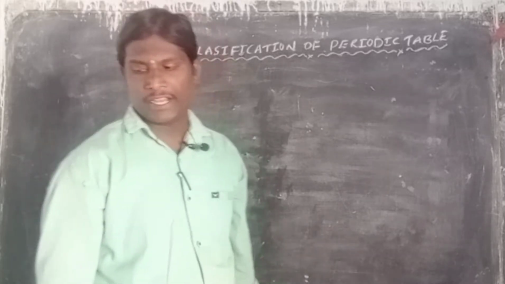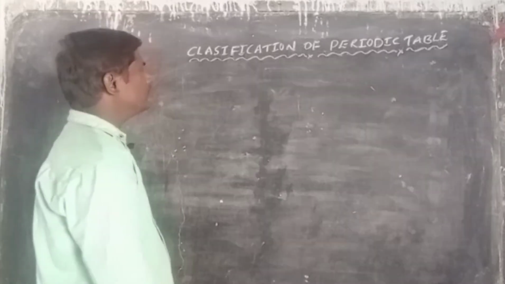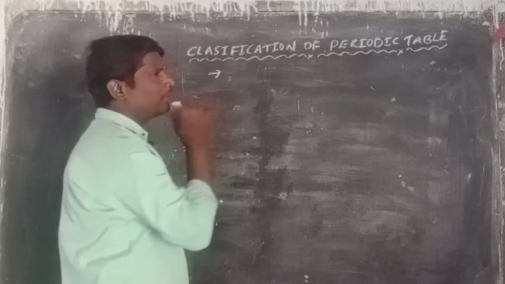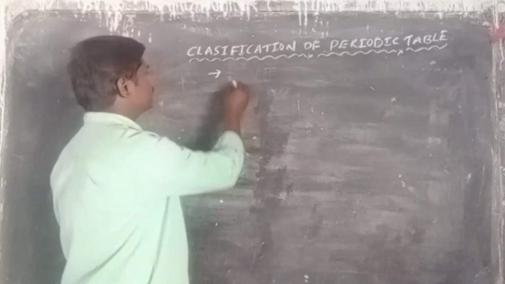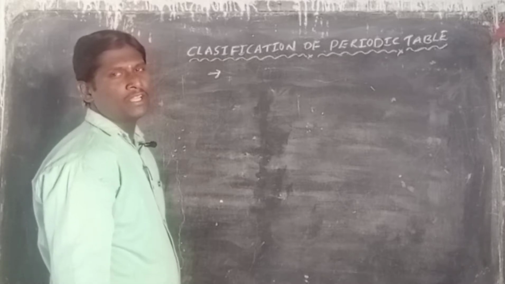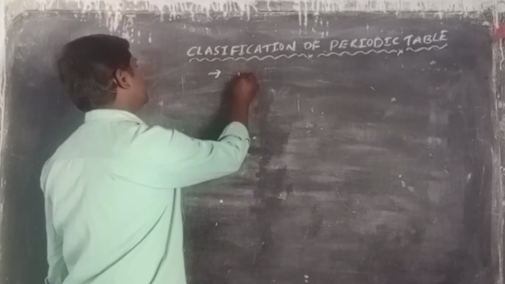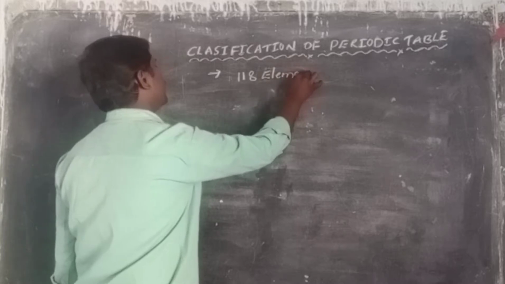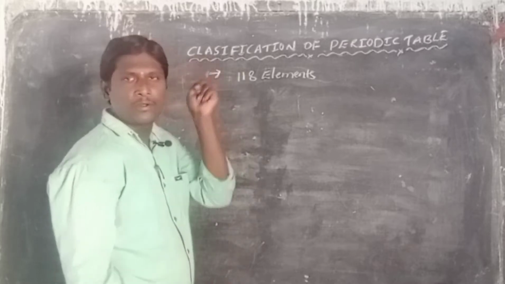Now, in this periodic table, classification of elements, the basic units of matter. Matter is made of elements. Totally, how many elements are present in the periodic table? 118 elements are present in the periodic table.